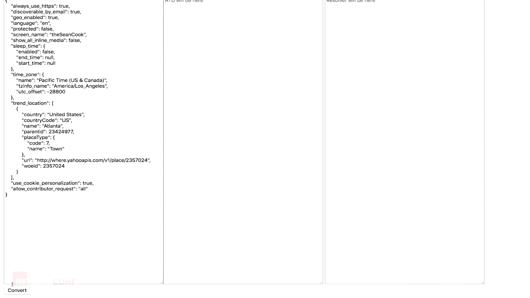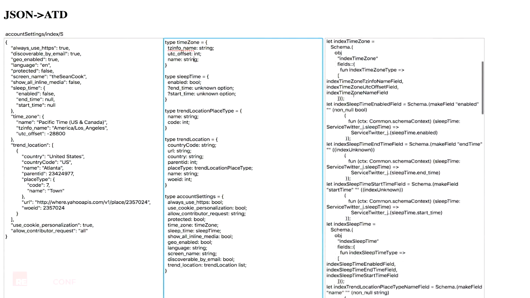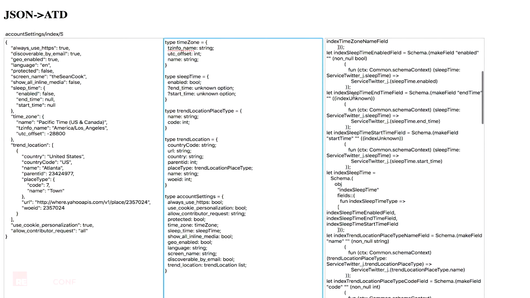So I'm going to go ahead and hit this, and it's going to convert it. And you can see here that we get these nice type definitions. I can see time zone is one of these sub objects in here somewhere, and all the field names are there. And because I have that intermediate representation, I can also generate this over here, which is old syntax, but is valid Reason syntax for a GraphQL resolver. Given this JSON, I can copy and paste this GraphQL code into my server, and I have a GraphQL resolver that will handle this server's API response. So this saved me a lot of time.